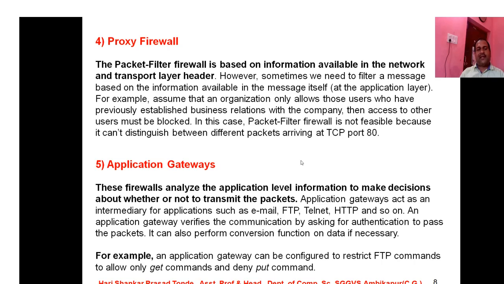For example, an application gateway can be configured to restrict the FTP commands to allow only get commands and deny put commands. So in this way, application gateways are very useful to us. Why? Because they provide services to emails, FTP, telnet, and HTTP. So this is the fifth type of firewall.